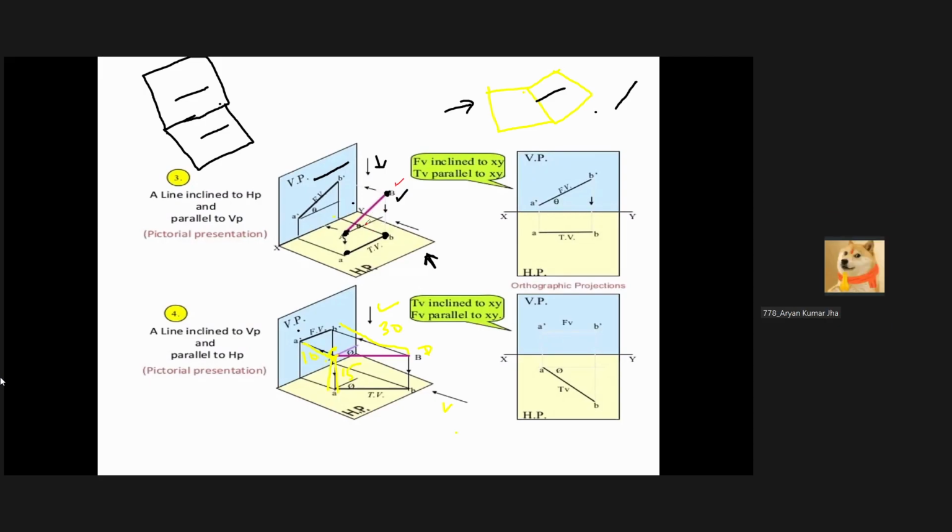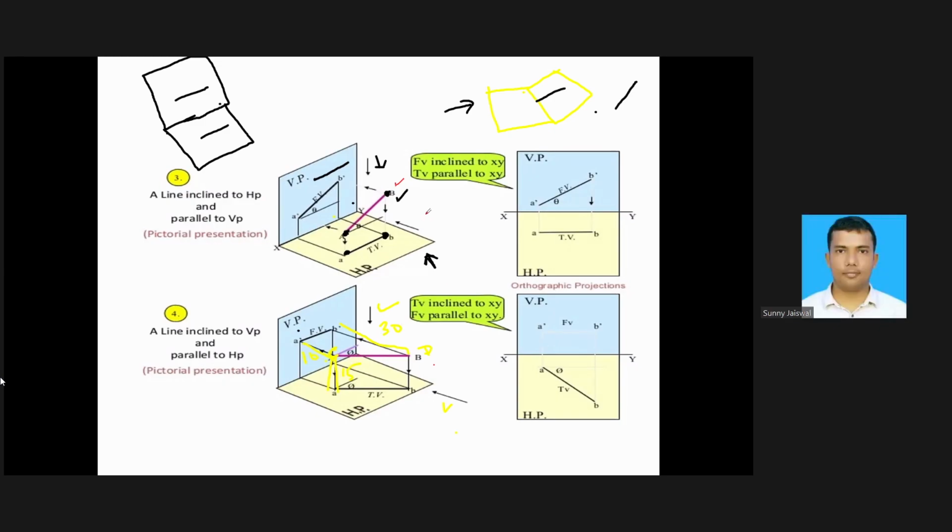Similarly, you come to this figure 2. Can I say this line is parallel to the horizontal plane and inclined with the vertical plane by some angle theta?